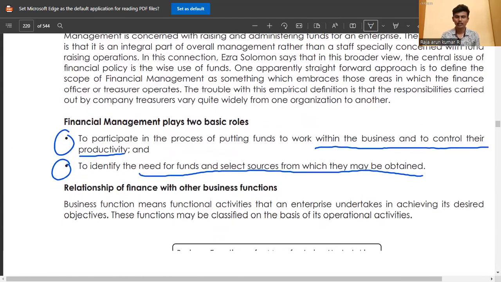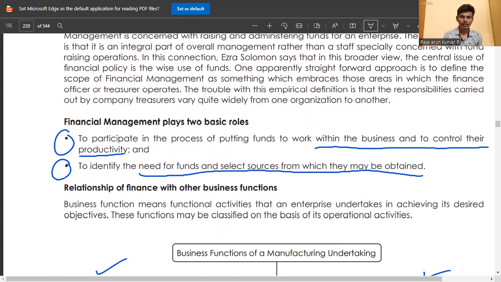Then we come to financial management directly. You just read it. The function of financial management plays two basic roles.